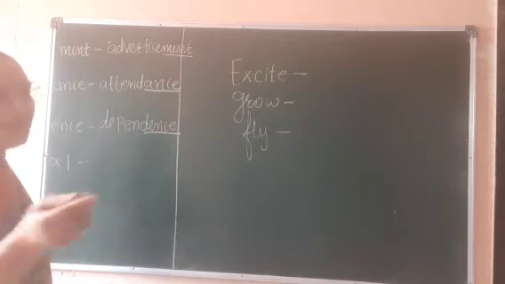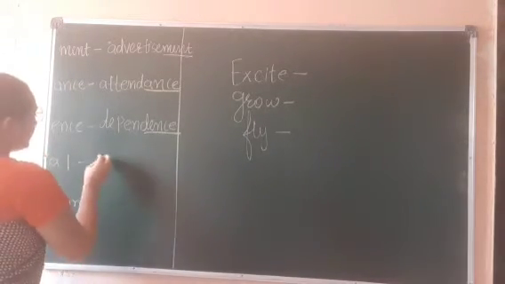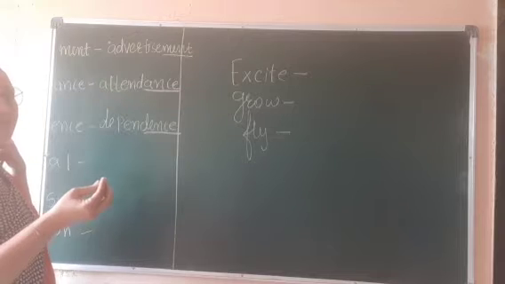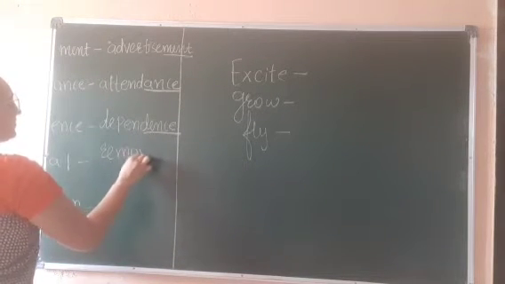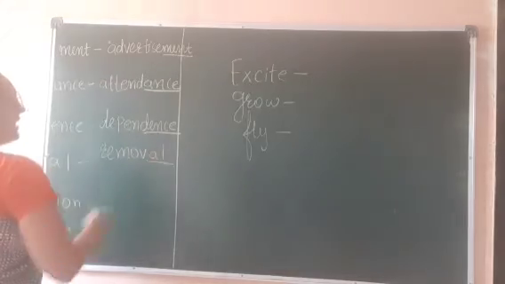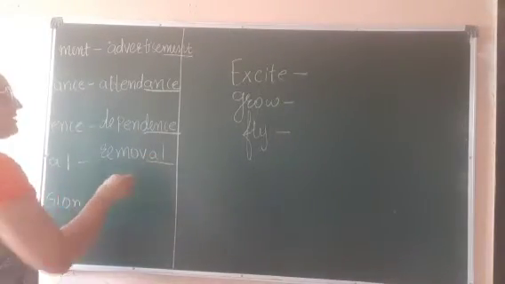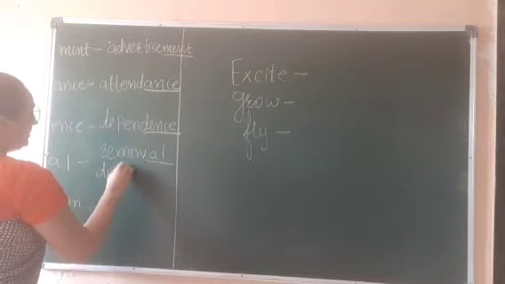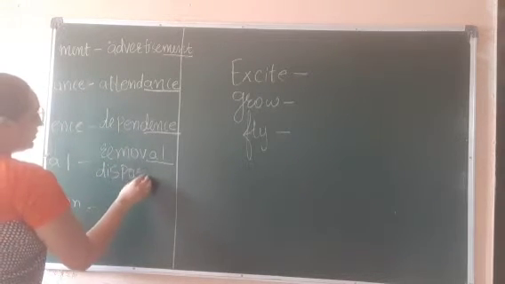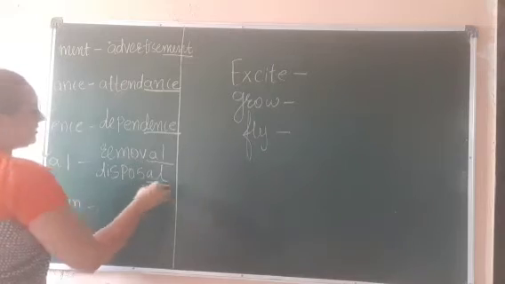Okay. Now al, we can easily make abstract nouns with al, that is removal. See, it ends with al, that is the suffix. Okay. Or disposable or disposal, it also ends with